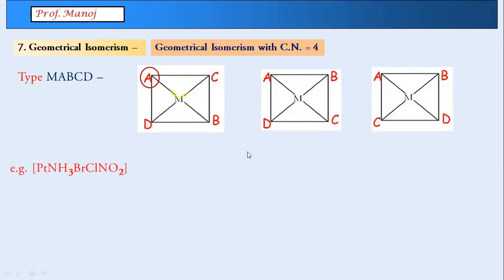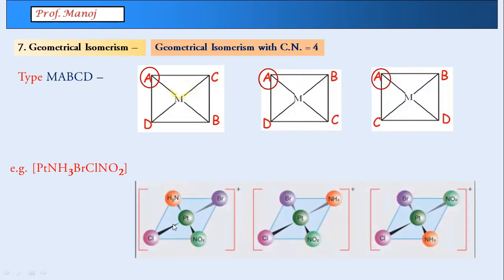We have an example here of this type, wherein I'm keeping A at the constant place. Now, in this example set, where is my A? You can see over here. Chlorine position is kept constant. And now you can see NH3 and Br are over here. In the next one, they have exchanged. And in the next one, NO2 and NH3 are exchanged. This is the type called MABCD, 4 different ligands connected.